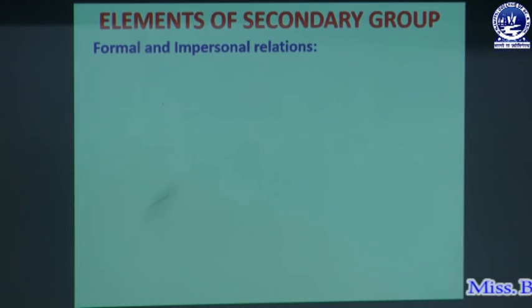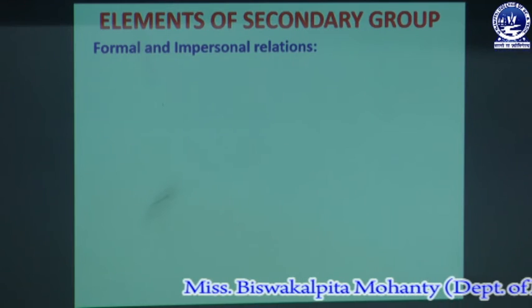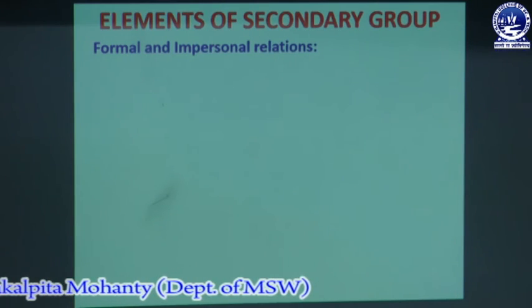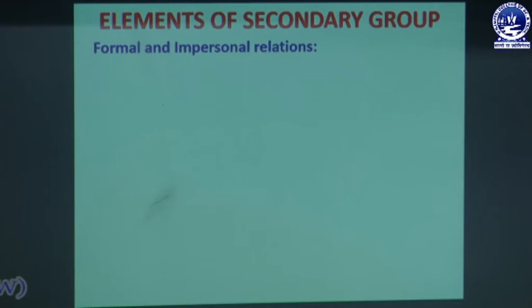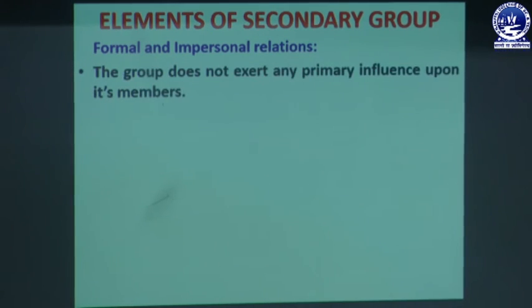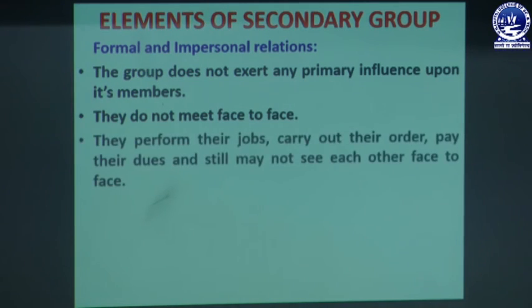First is formal and impersonal relations. In secondary group, there is very formal relationship, and also the relationship is very impersonal. There is no personal relationship between the members. The group doesn't exert any primary influence upon its members, and they do not meet face to face. They perform their jobs, carry out their orders, pay their dues, and still may not see each other face to face.